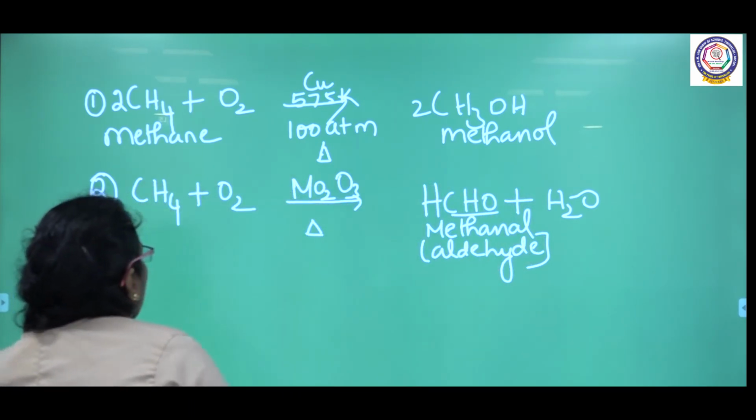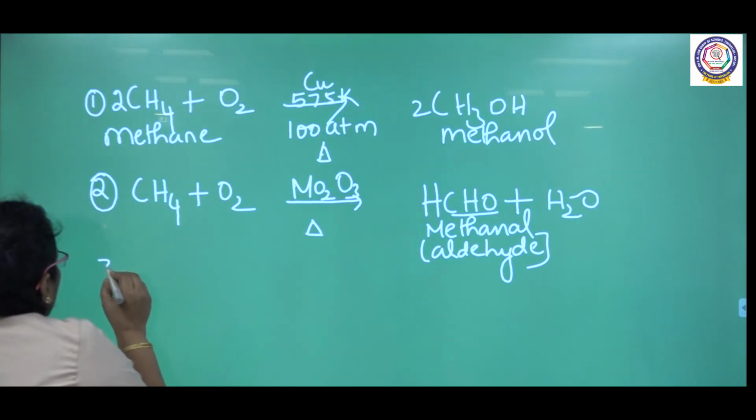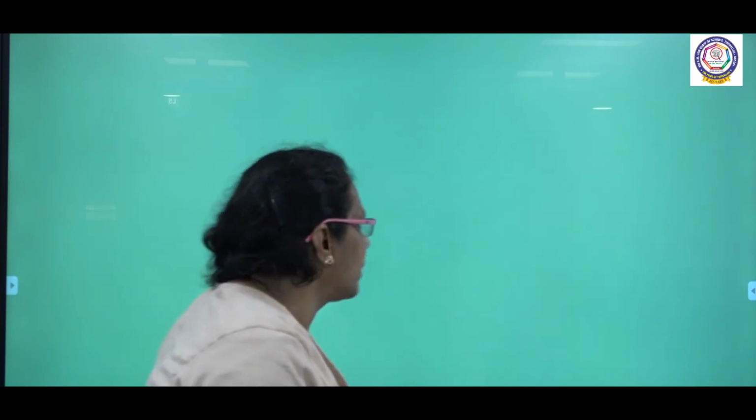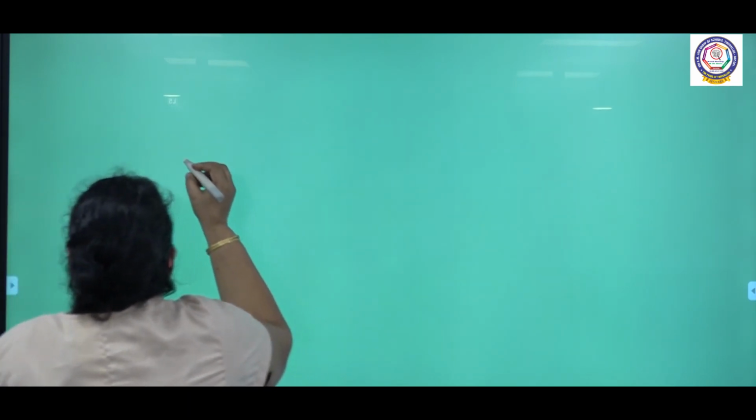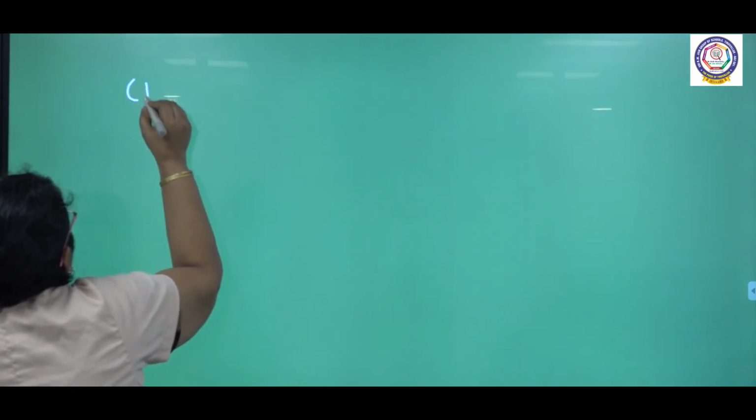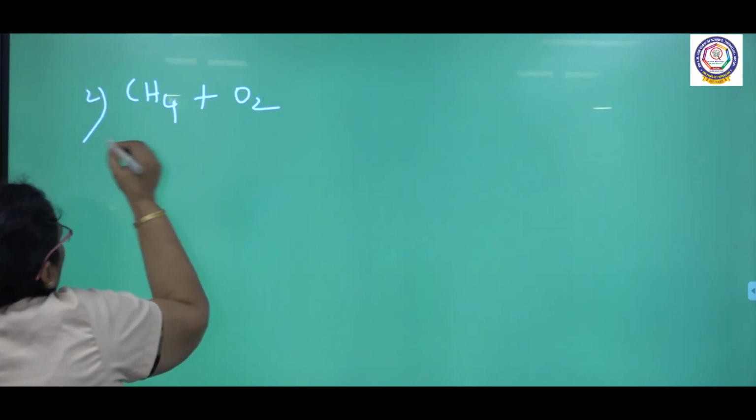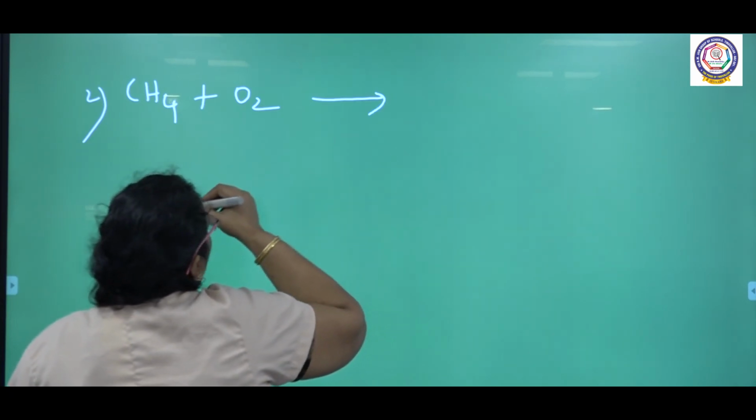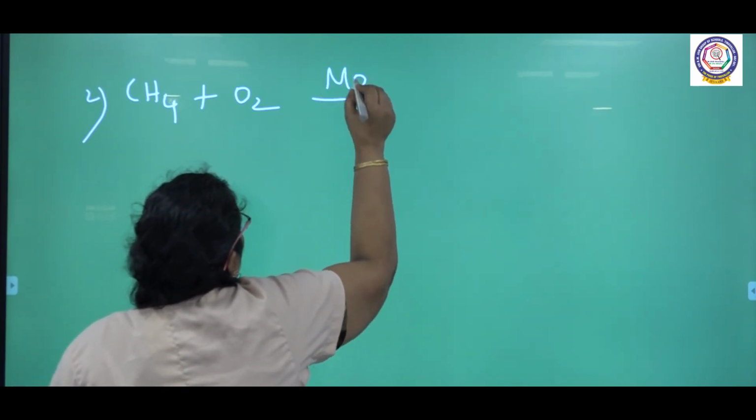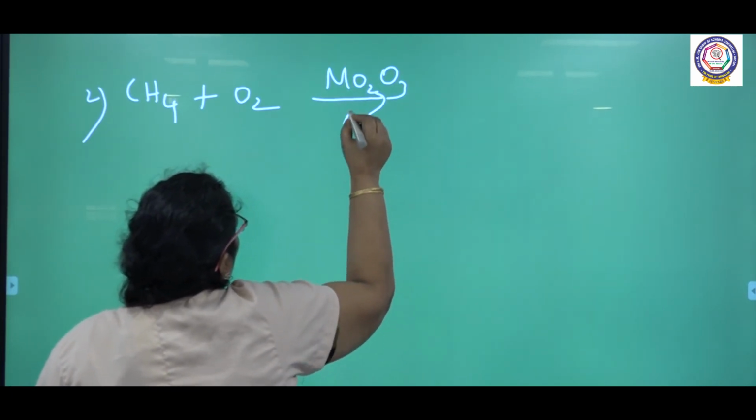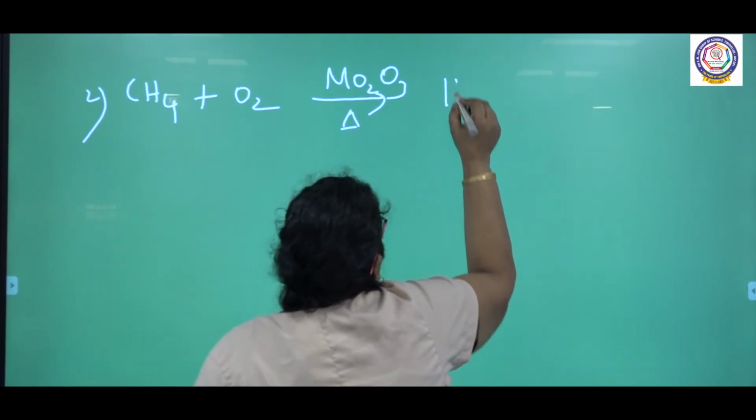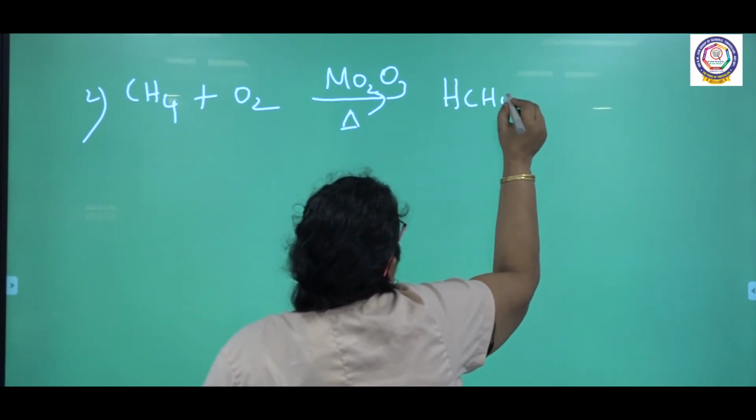The third reaction under controlled oxidation, the same methane. We are discussing controlled oxidation. Already we have seen the first reaction. We are going to see the remaining reactions now. One by one we are going to see how the reactants are similar but the products are varying. So methane undergoes controlled oxidation. This is the second reaction. Here I am using molybdenum trioxide as a catalyst. What is the product I am getting here? Formaldehyde with the liberation of water.